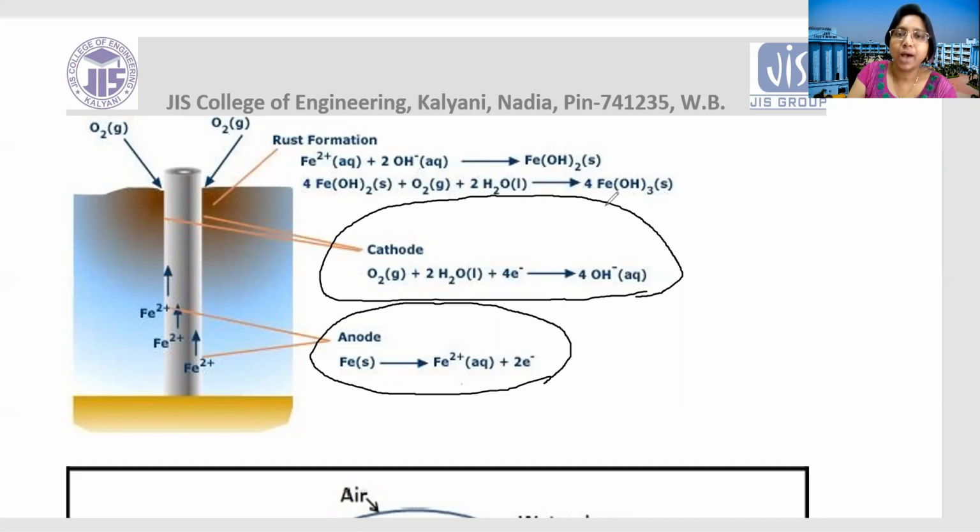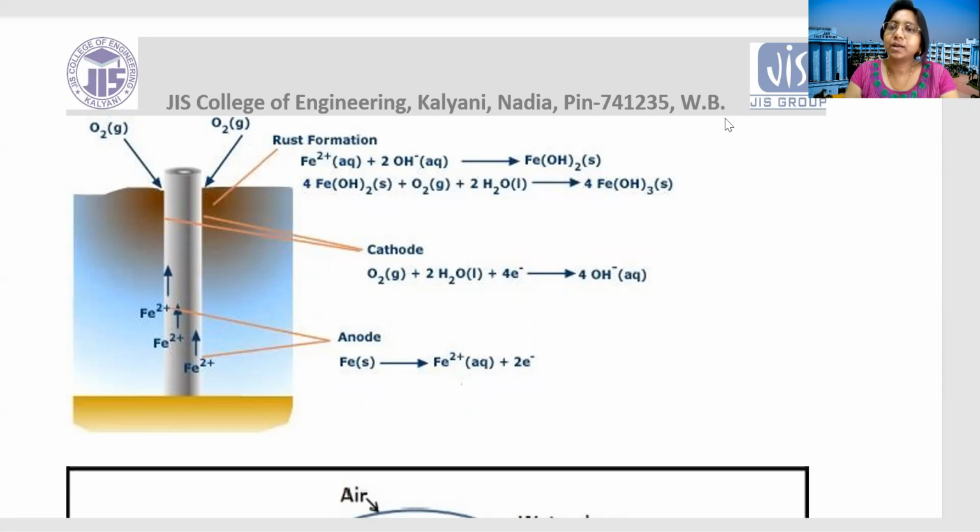Now these two ions, OH- and Fe2+, combine together and we get Fe(OH)2, ferrous hydroxide. In this way, wet corrosion takes place. So in wet corrosion, we always get two parts, one is the cathode, another is the anode, so a galvanic cell will be produced.